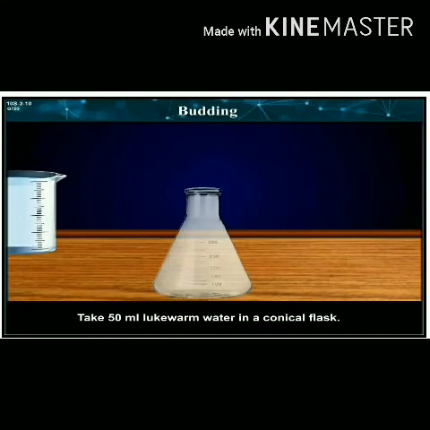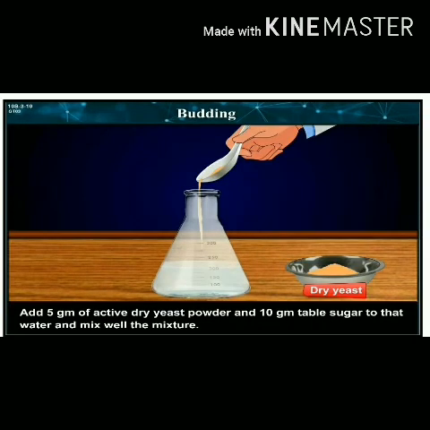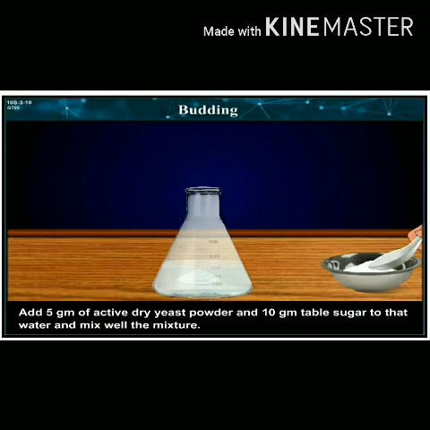Budding in unicellular organisms. Try this activity. Bring active dry yeast powder from the market. Take 50 ml lukewarm water in a conical flask. Add 5 grams of dry yeast and 10 grams of table sugar to that water and mix the mixture well. Keep the flask in a warm place.